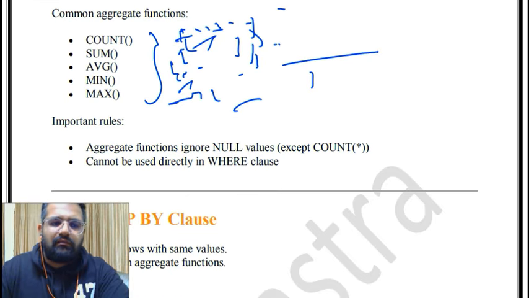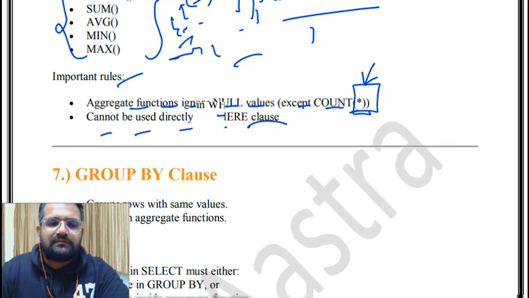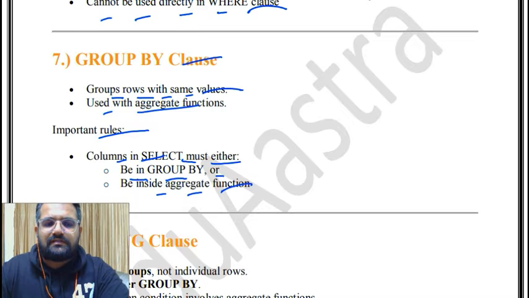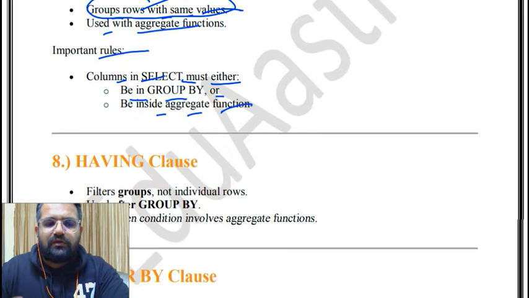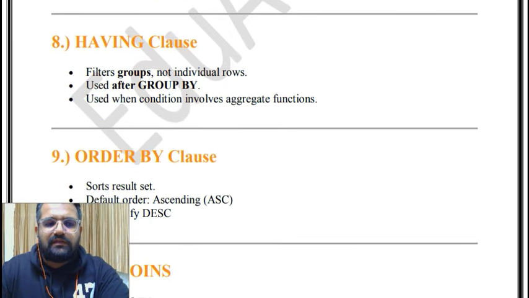Then important rules: aggregate functions ignore null values, except count asterisk, and that is for all. They cannot be used directly in the where clause. Then the group by clause groups rows with the same values and is used with aggregate functions. Important rule: columns in select must either be in group by or be inside aggregate functions. This is to form groups of the same values. Then the having clause filters groups, not individual rows, and is used after group by, when conditions involve aggregate functions.